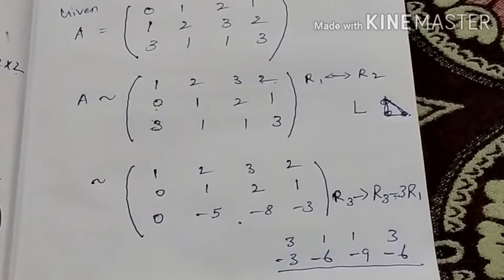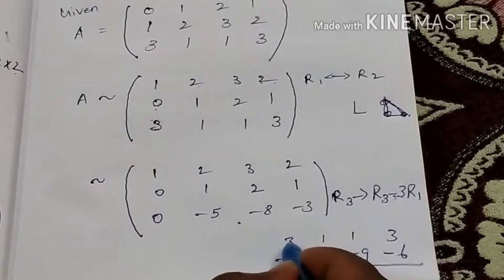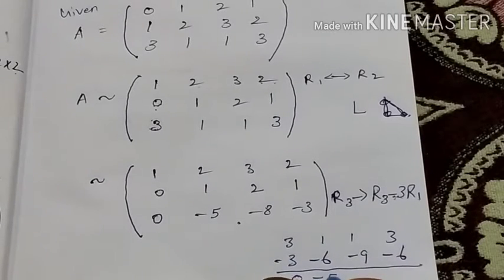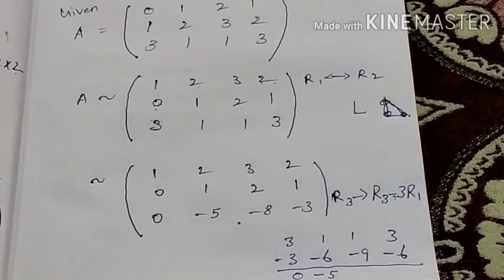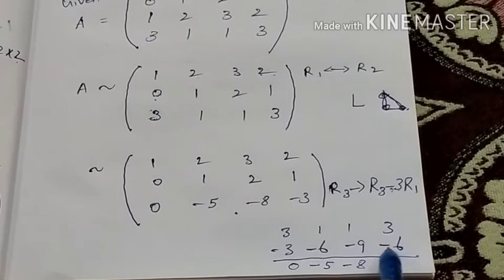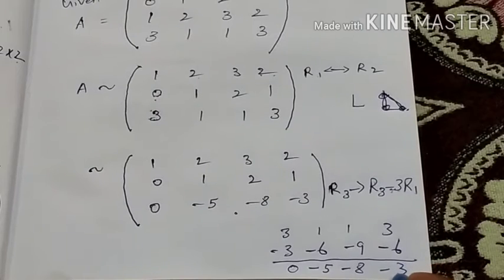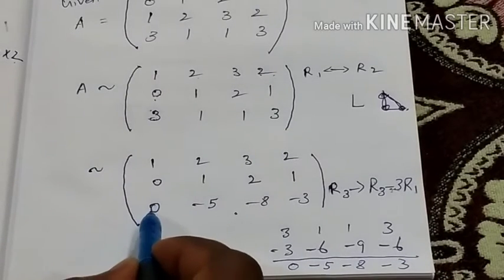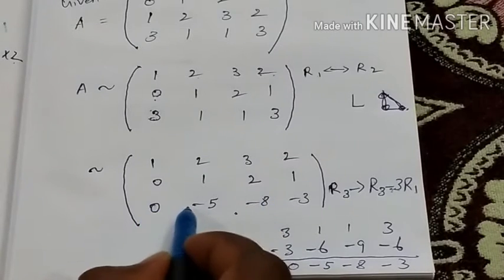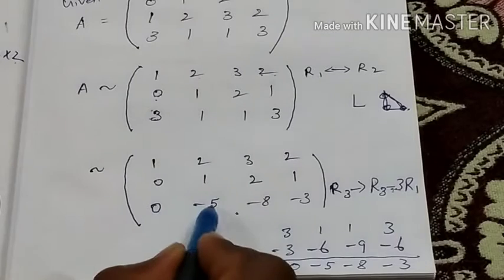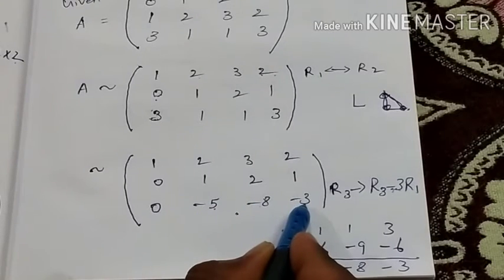Then making the subtraction: 3 minus 3 is 0, 1 minus 6 is minus 5, 1 minus 9 is minus 8, 3 minus 6 is minus 3. Okay, this is the result. So now you write the R3 values: 0, minus 5, minus 8, minus 3.